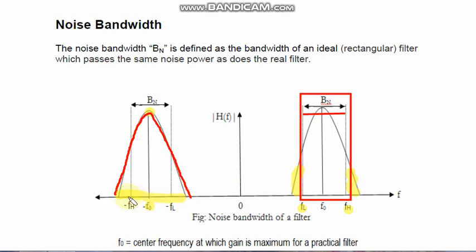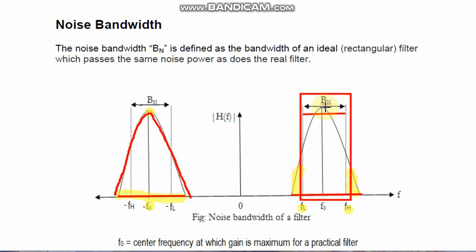So for the real filter the range of frequencies is this much. In reality the bandwidth we are watching for the real filter is greater than the ideal filter bandwidth.